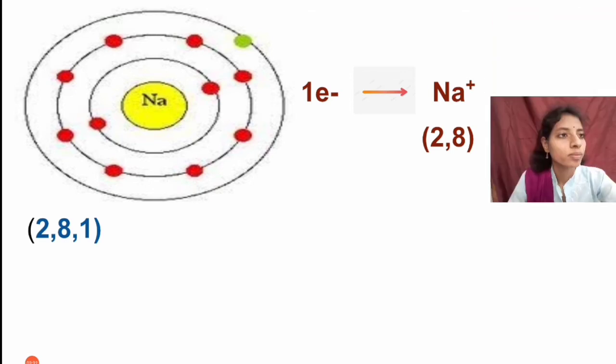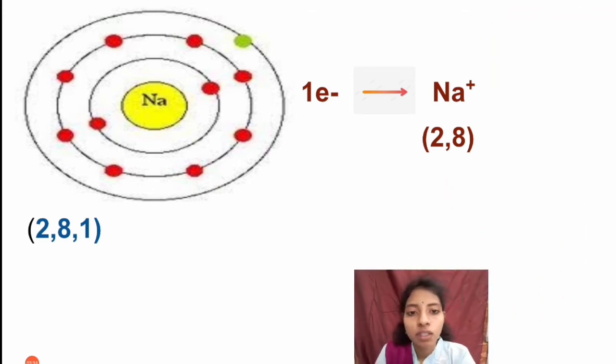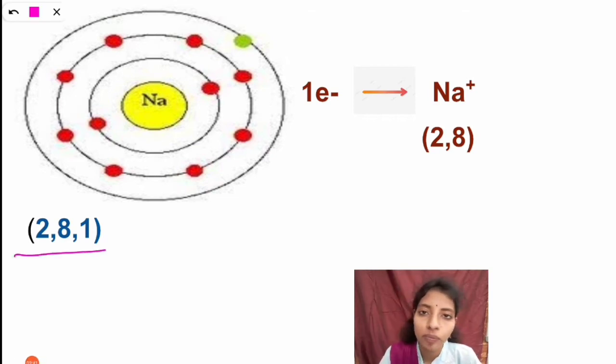See here, sodium, this is the 1A group element. It has the electronic configuration 2, 8, 1. When it wants to be stable with 8 electrons in the valency shell, it will lose 1 electron.